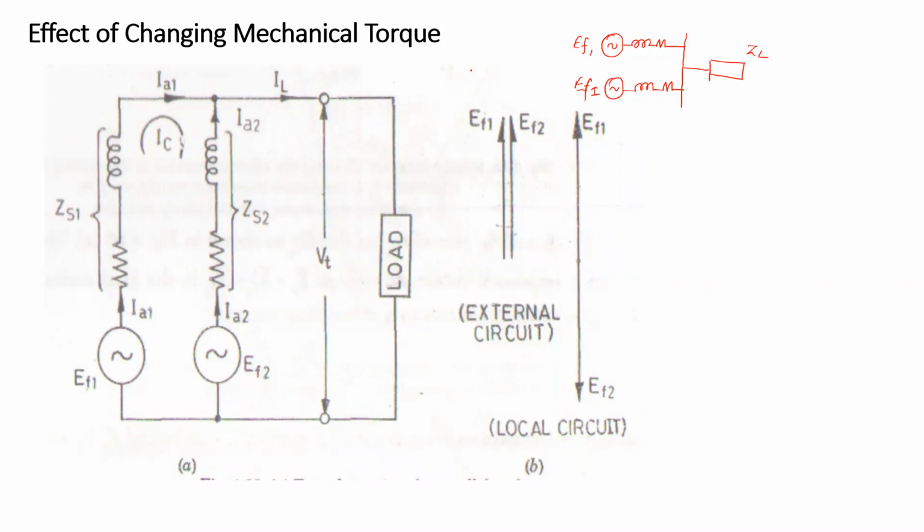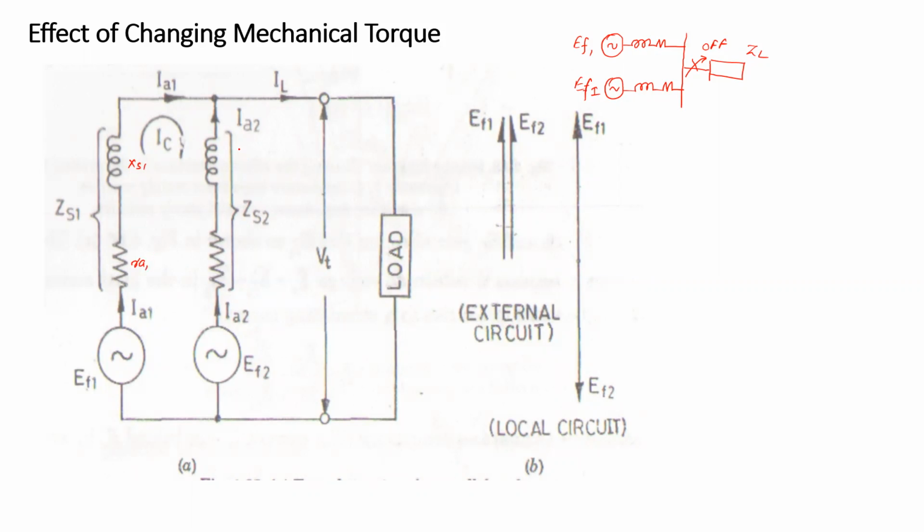Now first we will see the open circuit condition. In the open circuit condition, the meaning is that there is no load at all. The switch is in the off condition. So this is the equivalent circuit. It comprises the excitation EMF and impedance. The impedance comprises the synchronous reactance XS and armature resistance RA.